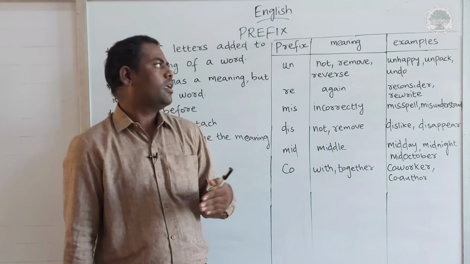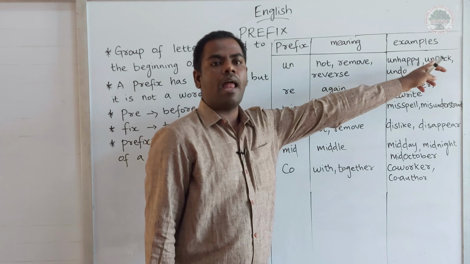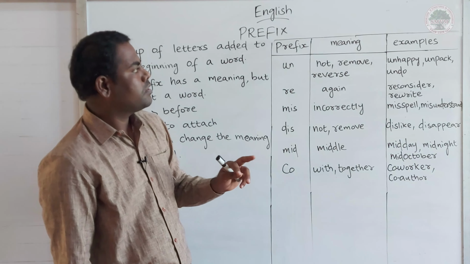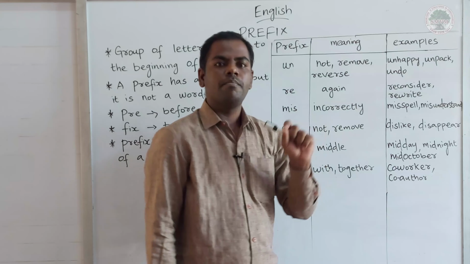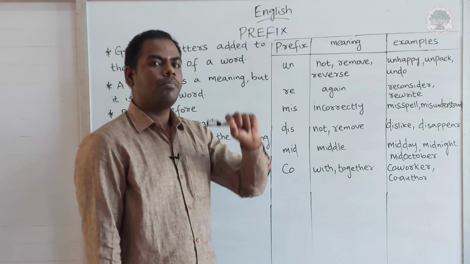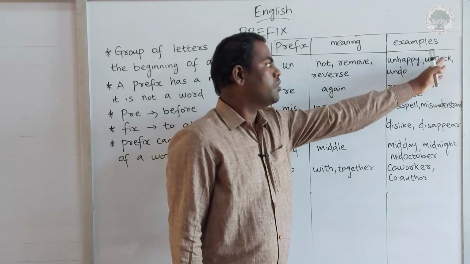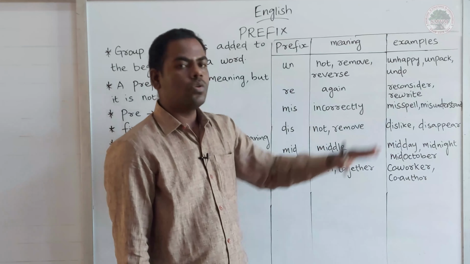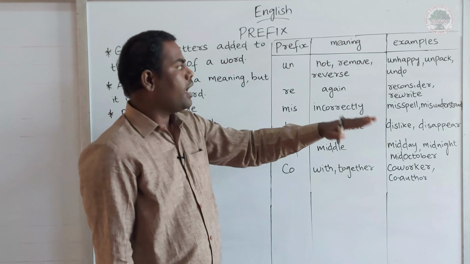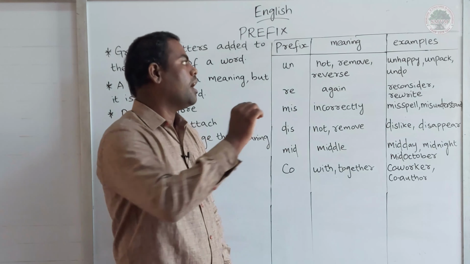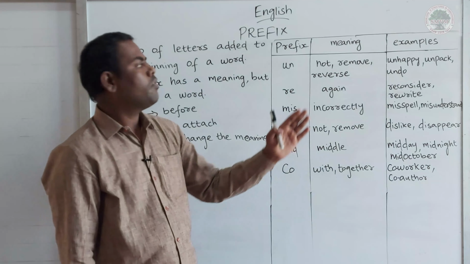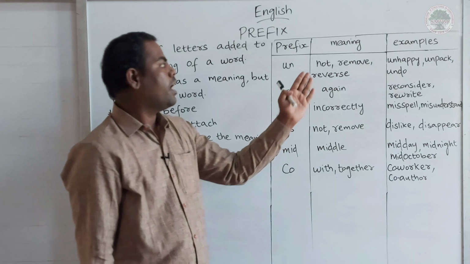Happy, unhappy. Unhappy is the opposite of the word happy. Pack, unpack. Here, what is the prefix? Un is a prefix. We add the prefix before the root word. Happy is the root word, so for unhappy we are adding un. What is the meaning of un? Not. Unhappy in the sense of not happy.